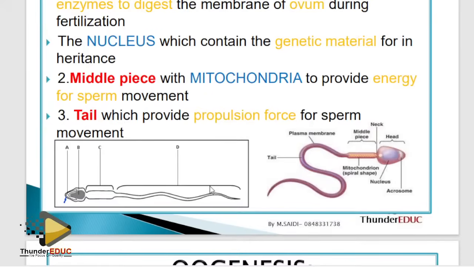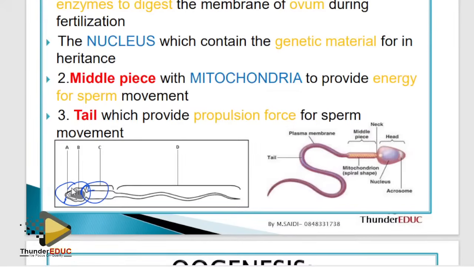Don't just say for movement, for forward movement. The middle piece has many mitochondria to provide energy for sperm movement. The head has the nucleus for genetic material or inheritance. The acrosome contains enzymes which digest the membrane of the ovum. Now those are the full adaptations.